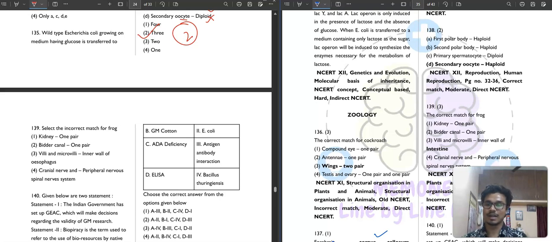Then question number 139, select the incorrect match for frog. So this question is from frog. It was just a simple question, just basic information. We have not put a very tough question in this paper. Kidney 1 pair, correct. Bladder canal 1 pair, correct. Then villi and microvilli, inner wall of esophagus. Can you think that villi and microvilli are present in the inner wall of esophagus? Villi and microvilli are mainly associated with where? Intestine. So this is not present in esophagus. Then cranial nerve and spinal nerve, peripheral nervous system. This is also correct. So which one is the incorrect? Third option is your incorrect answer.